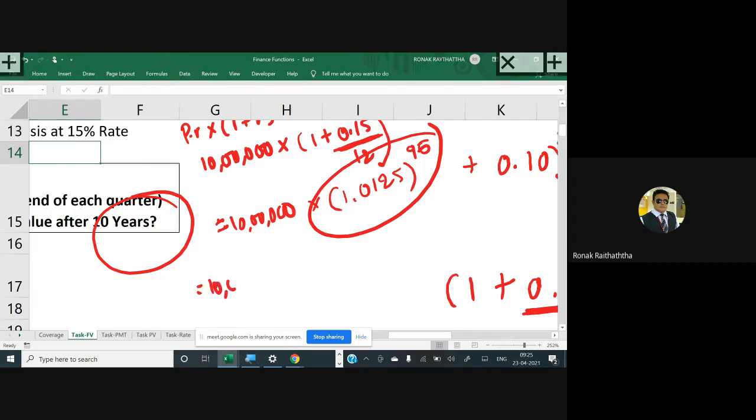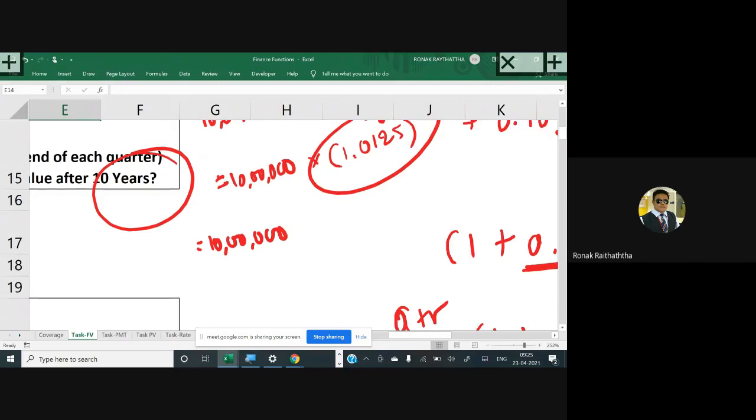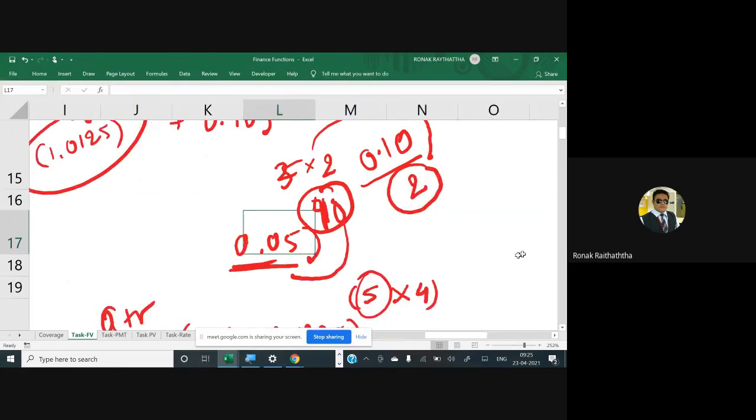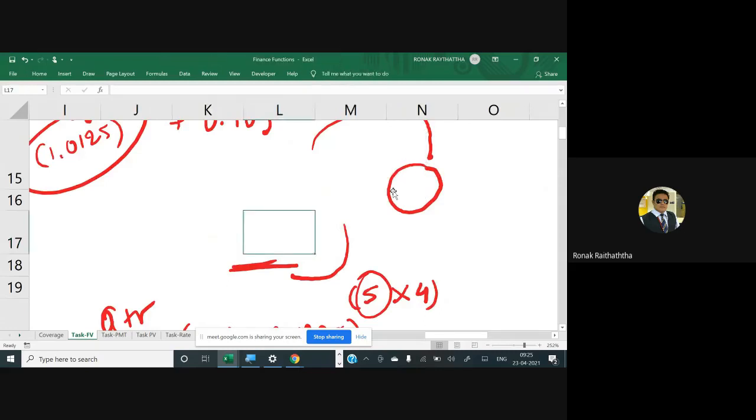See, 10 lakhs. Now something is there in the power, which means you will have to divide it into parts. If you are multiplying the same base, then the powers get added. That is a very simple mathematical rule.